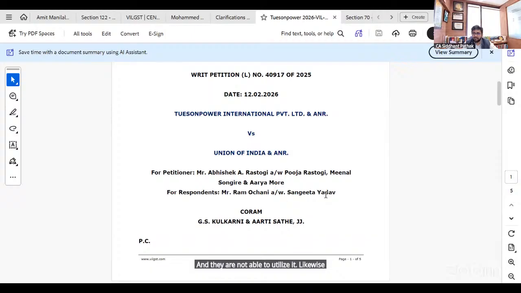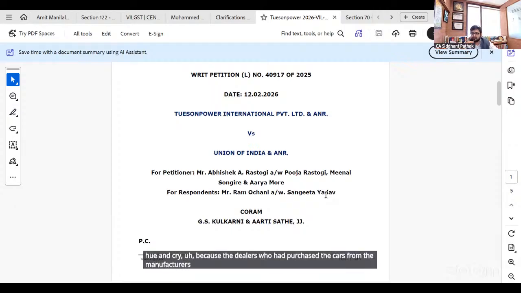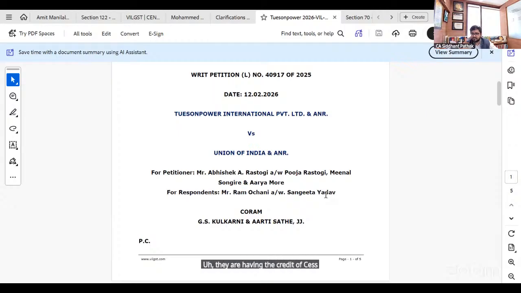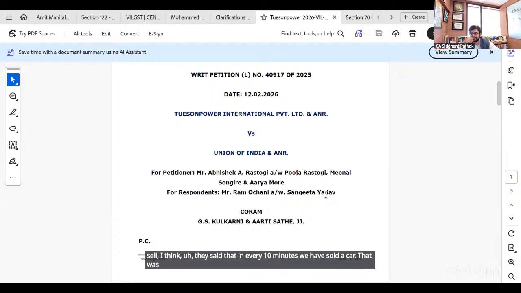Likewise, in the automobile industry, there is a bigger hue and cry because the dealers who had purchased the cars from the manufacturers have the credit of cess lying in their credit ledger. When PM Modi announced on 15th of August that the rates will come down, at that point in time, the people had stopped buying cars. So there were no sales during that period from 15th of August till 21st of September. And only during the Navratri time, the sales boomed. We saw all over the media that even Mercedes claimed they are able to sell, I think they said in every 10 minutes we have sold a car. That was the scale of sales over that period.